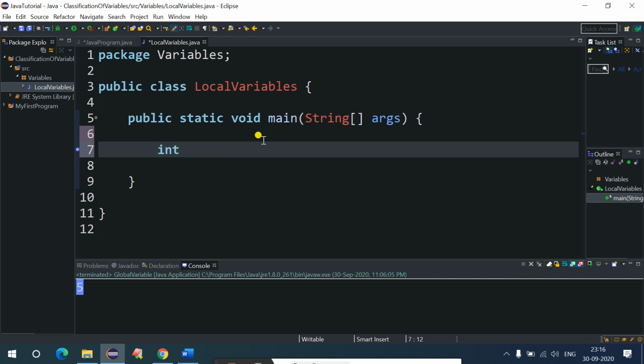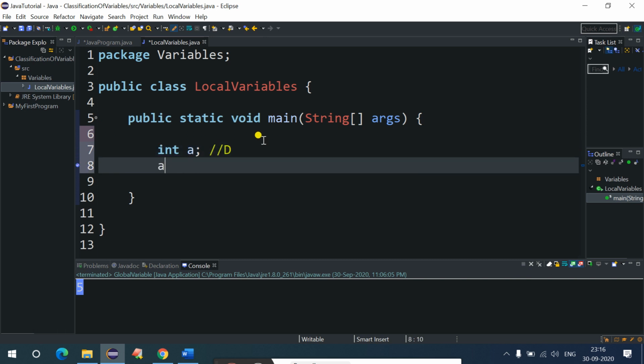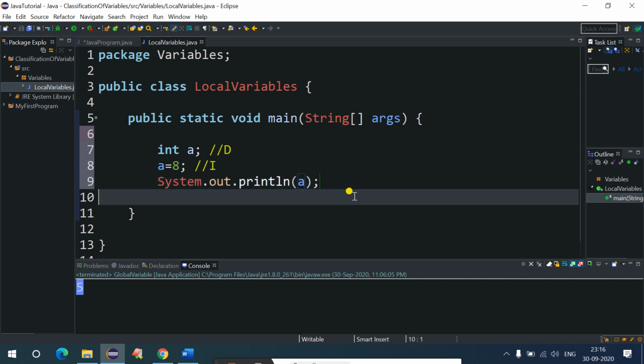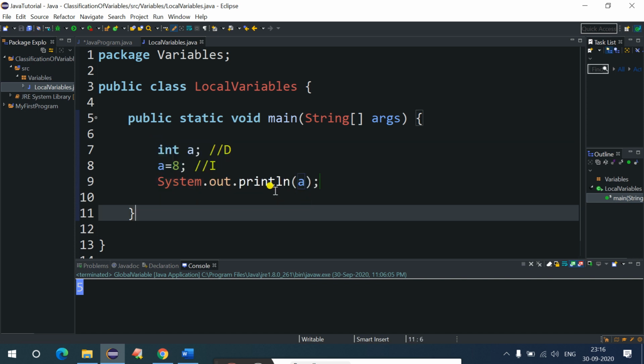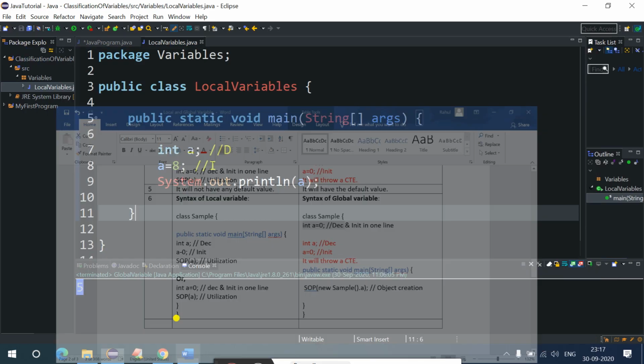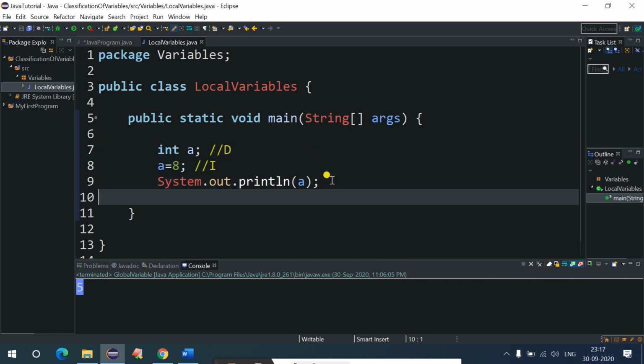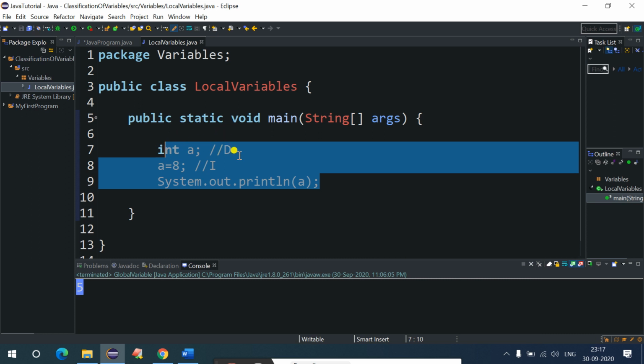If you talk about declaration of variables, either we can do it in the first line. In the first line you can just do the declaration. In the second line you can just say the value over here, right? So this is initialization, and later on you just say system.out.println, and you just have to say a over here, right? So the first point: any variable which we are declaring inside the method is called a local variable, right? That's why if you are declaring and initializing any variable inside the method, then the scope of that variable would be inside the method itself.